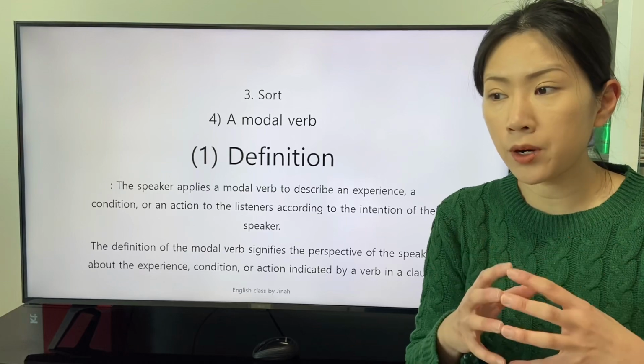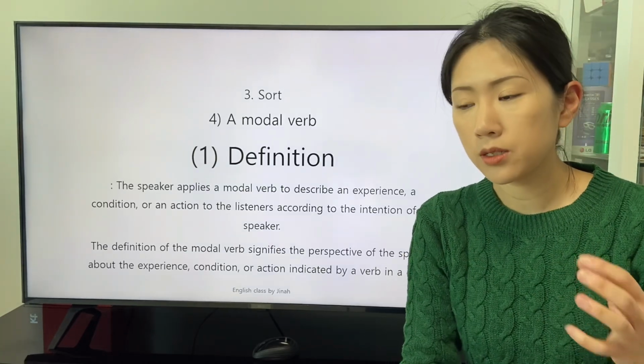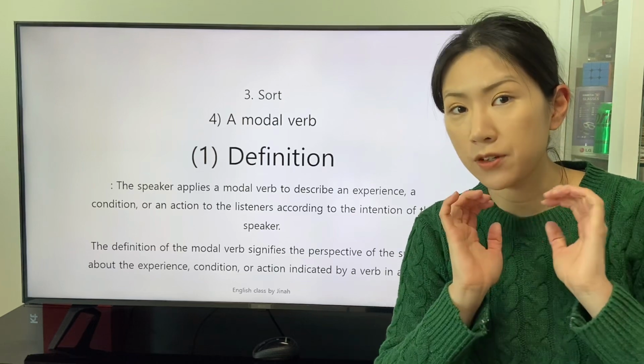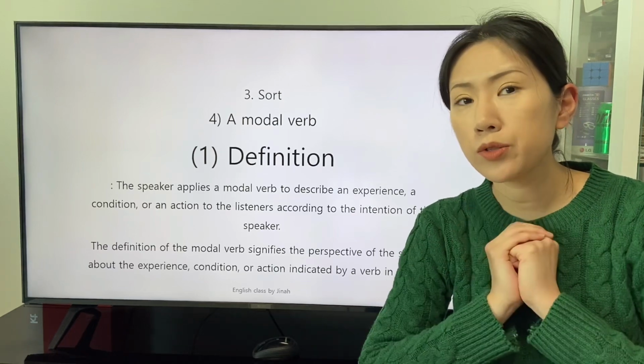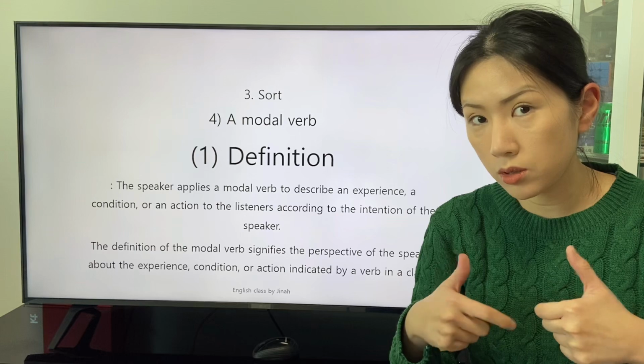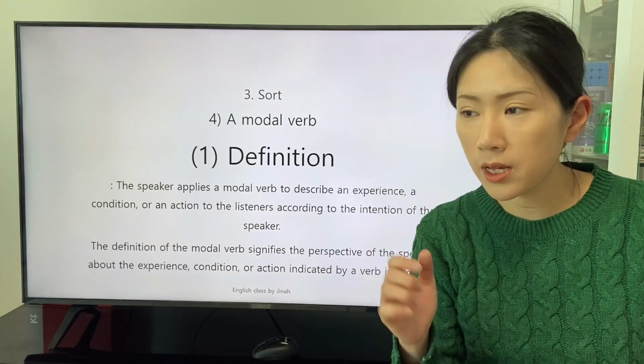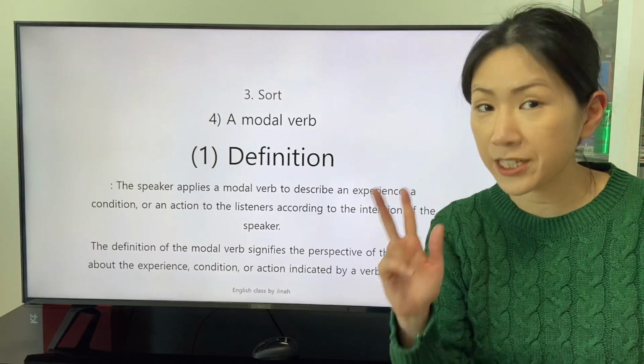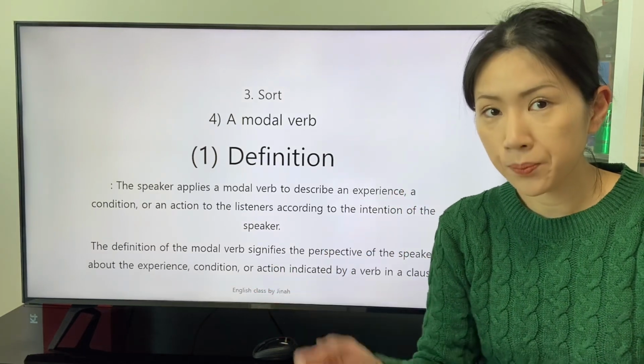The modal verb is applied to complete the intention of the speaker who wants to describe the experience, condition, or action of the subject.